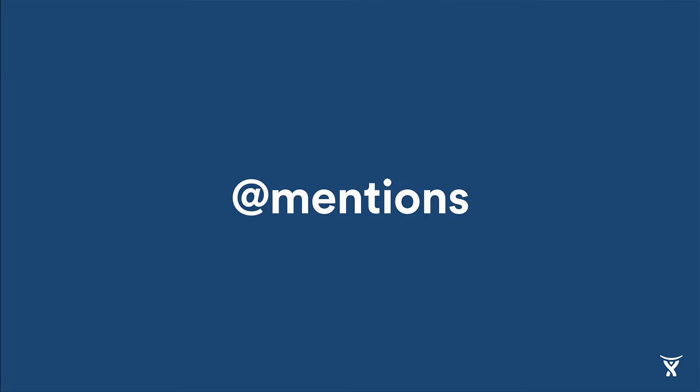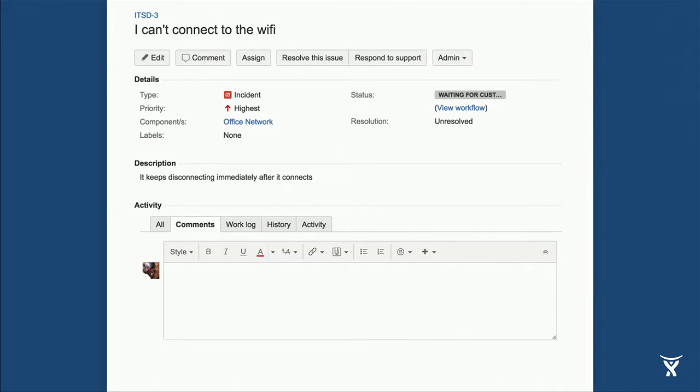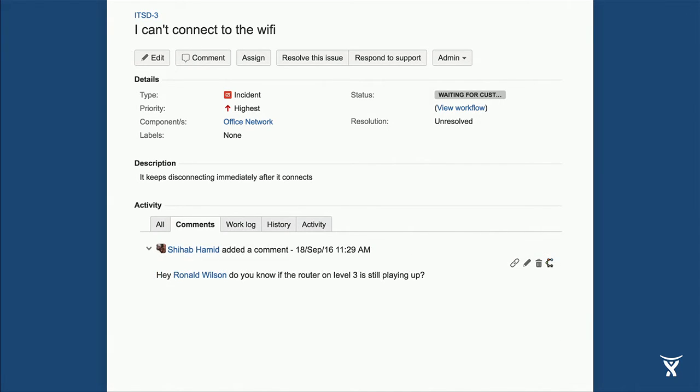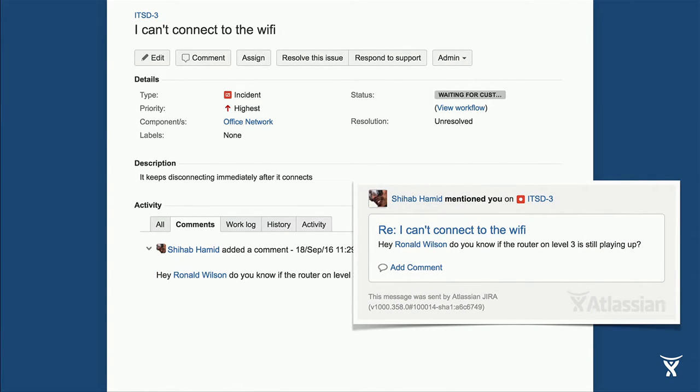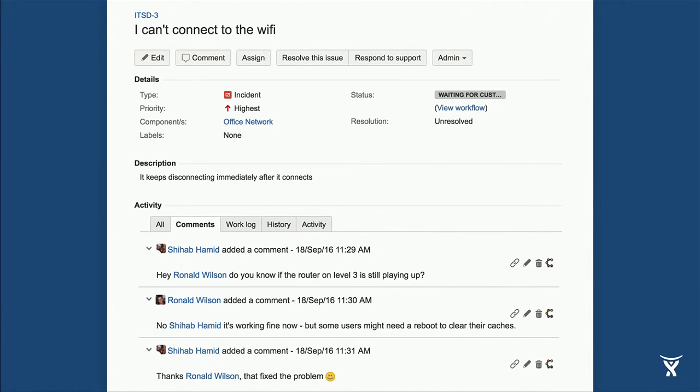Awesome, that's everyone. App mentions are designed to pull people into the conversation and let them know that a specific comment is directed at them. Let's look at an example. On this particular issue, I can't connect to the Wi-Fi. Now, we can bring in an expert like Ronald into the conversation. Hey, @Ronald, do you know if the router on level 3 is still playing up? This sends Ronald an email notification to let him know that he's been mentioned on the issue, to pull him into the conversation. The conversation continues with back and forth app mentions until the issue gets resolved, perhaps pulling in others as well.